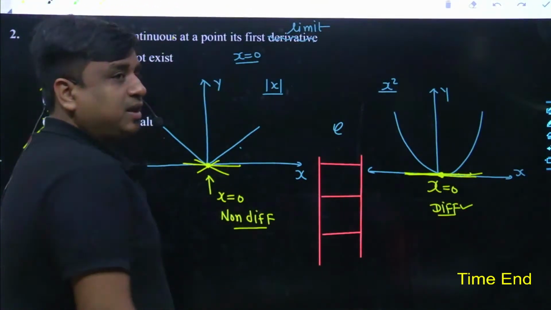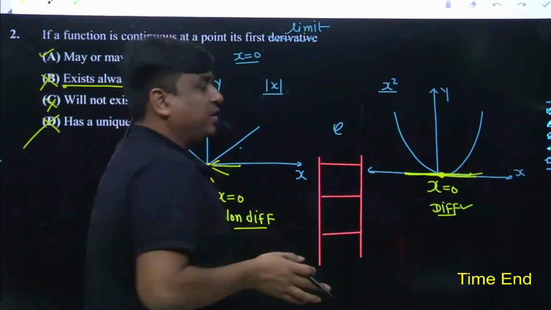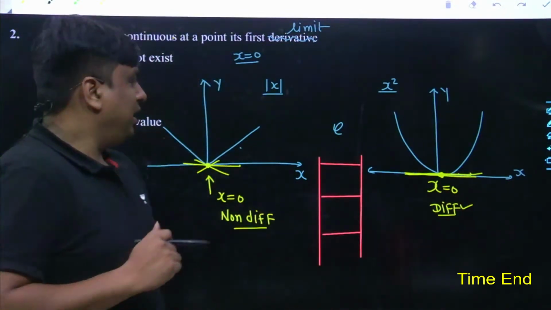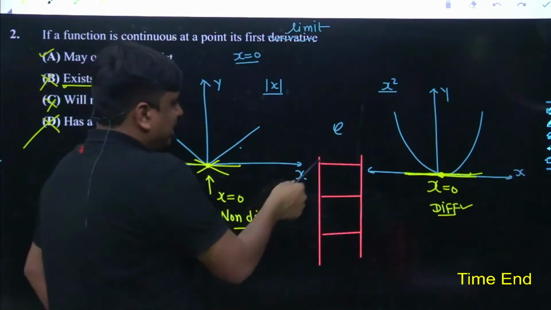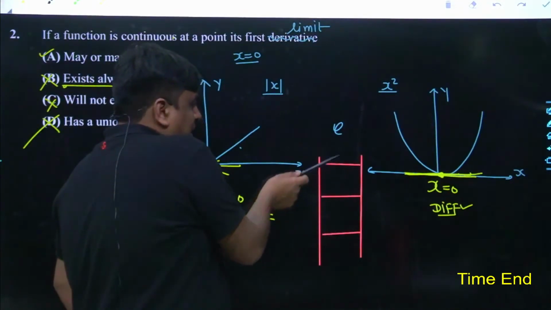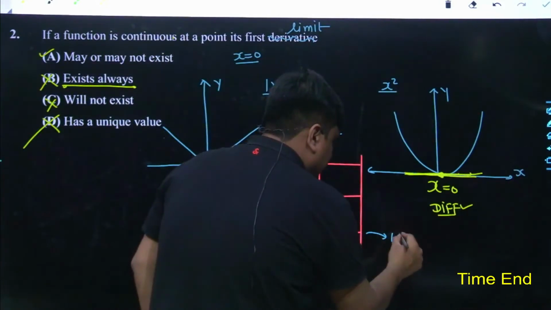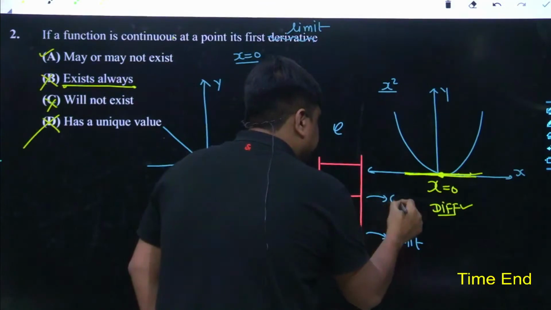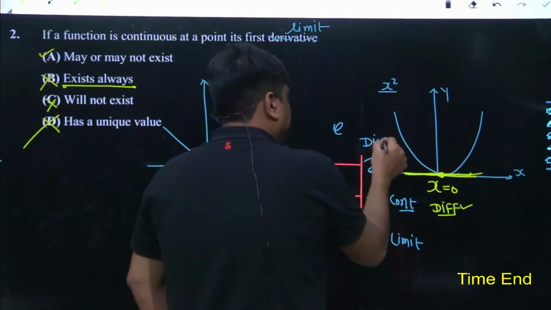So just try to understand, Patel as well as Aman, what exactly I wanted to communicate over here. The three tests which we had conducted are the limit test, continuity test and the differentiability test. Actually they follow the ladder structure. If you are standing at the topmost ladder, by default you must have gone through the first ladder, second ladder and third ladder. The first ladder is the limit. Once the limit has been passed, you will search for the continuity. Once the continuity has been passed, you will be searching for the differentiability.